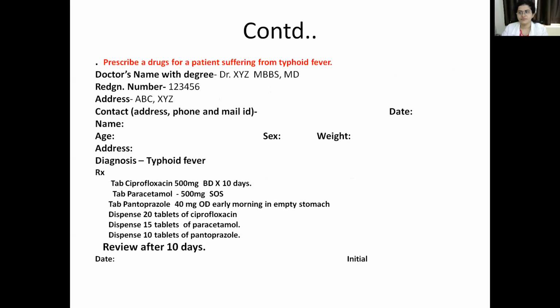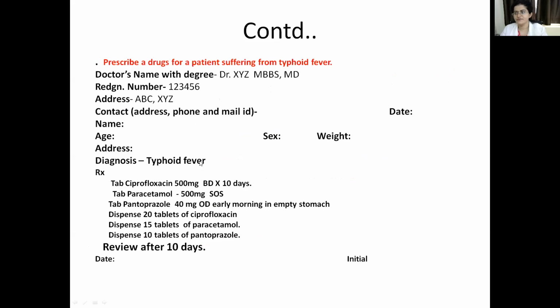So today we'll learn about other prescriptions. The first prescription is to prescribe the drugs for a patient suffering from typhoid fever. First write the doctor's name with degree, registration number, address, contact. Then the name of the patient, age, sex, weight, address of the patient, and the diagnosis is typhoid fever.